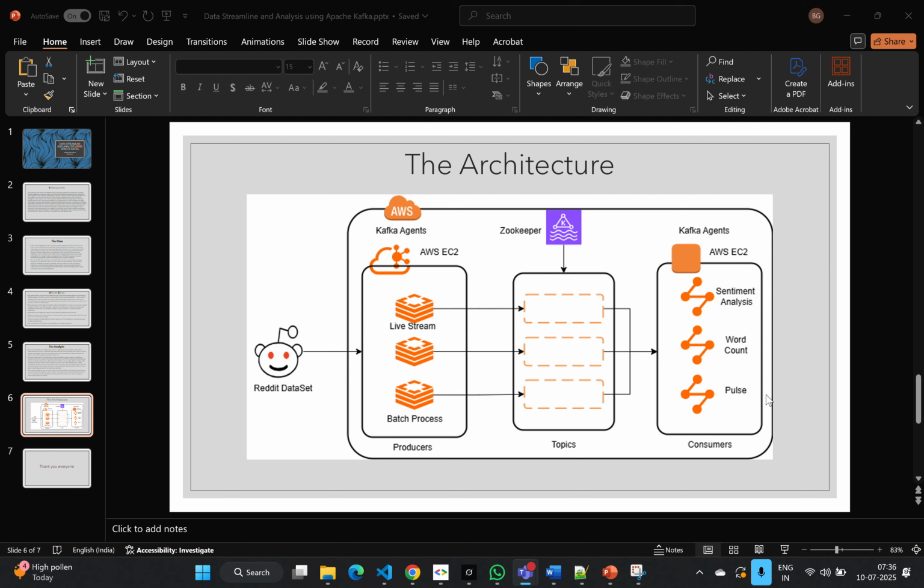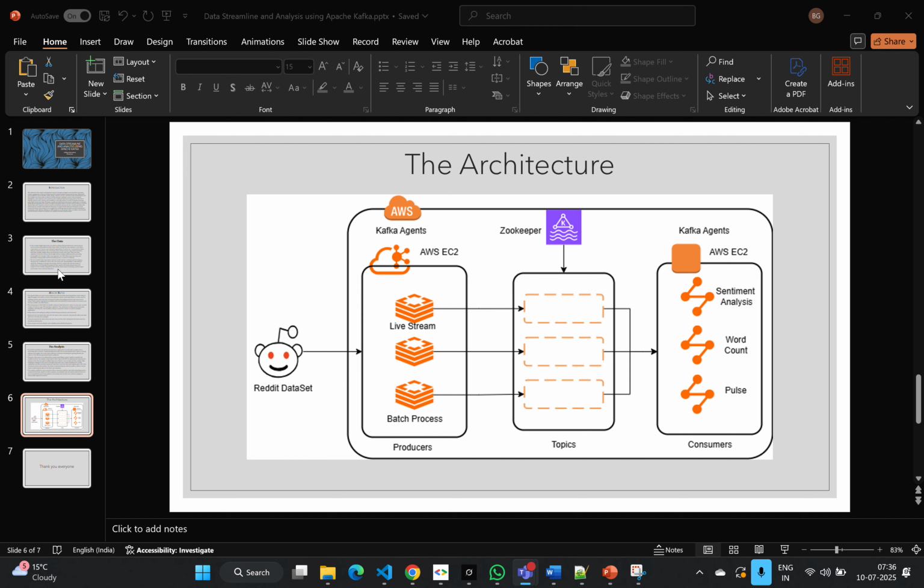We also have the word count and the published data, which help in the analysis of the unstructured data generated from multiple social media platforms and other online forums.